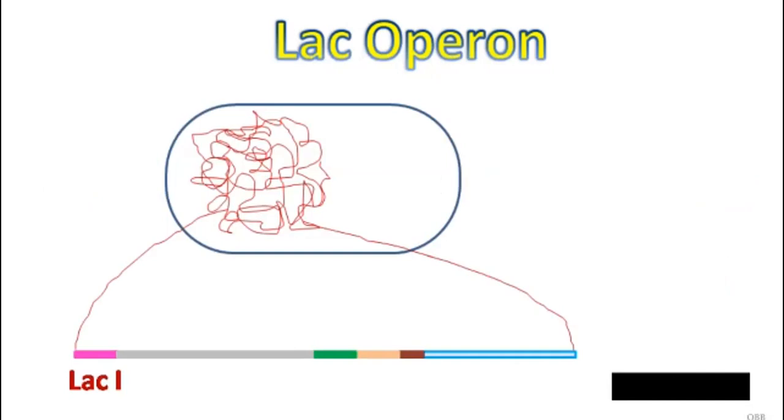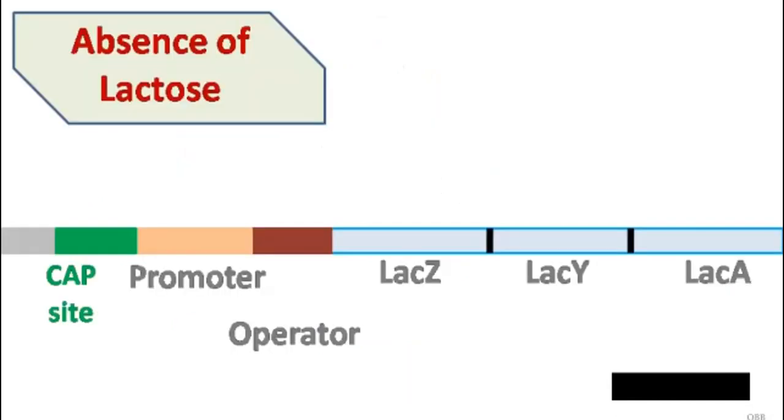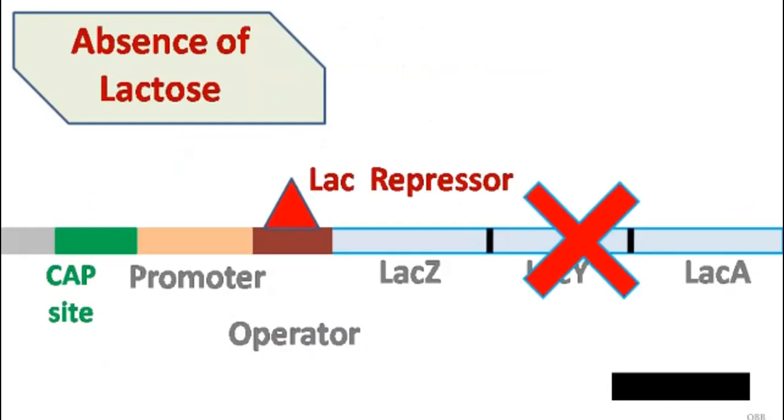The LAC-I encodes a repressor that binds the operator and represses the lac-operon. Let's see how the lac-operon functions. In absence of lactose, the operator is occupied by lac repressor. This ultimately shuts down the lac-operon genes.